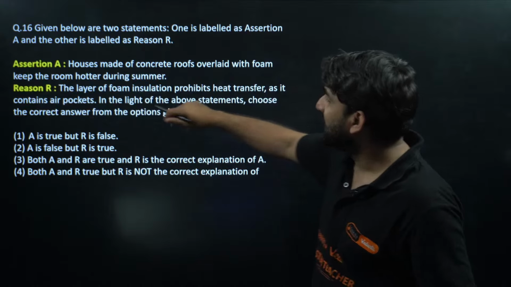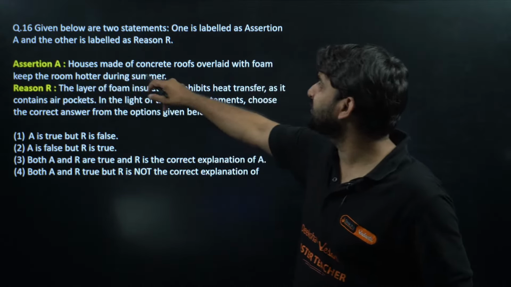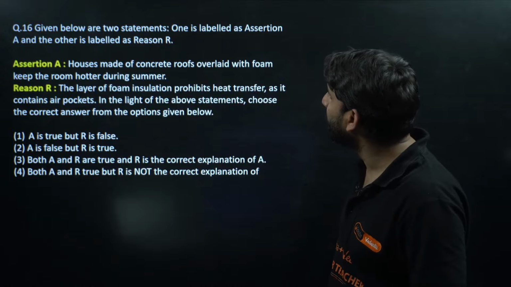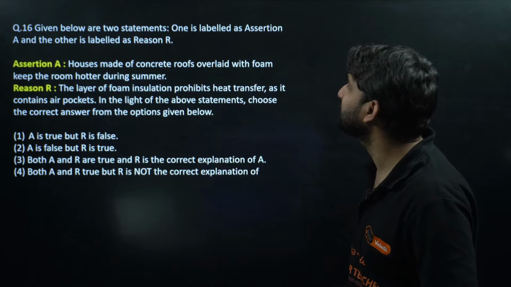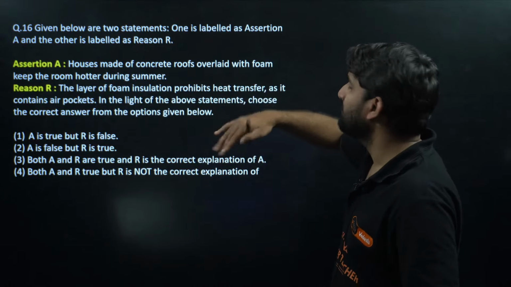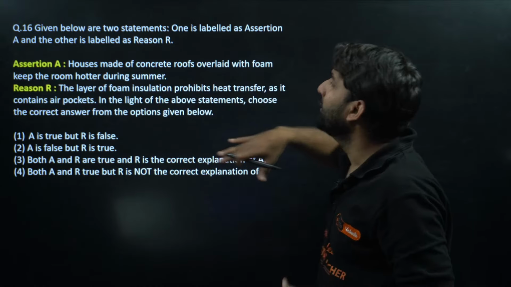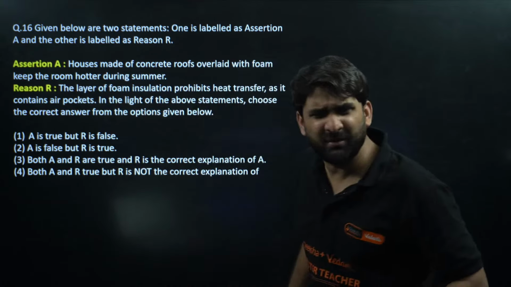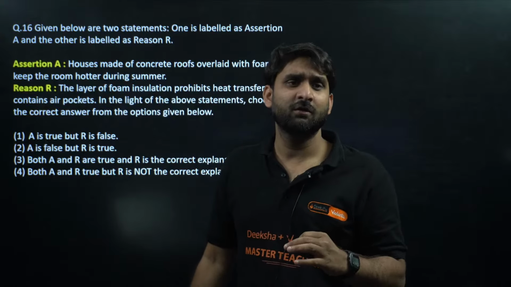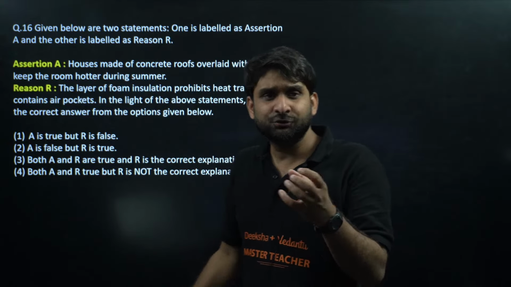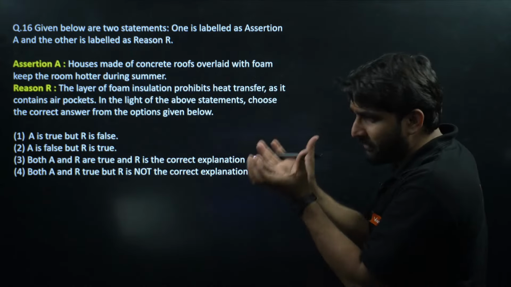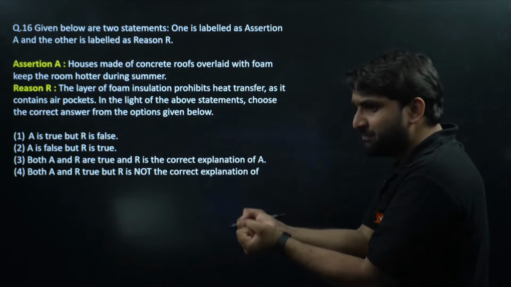Look at the first. Assertion says that houses made of concrete roofs overlaid with foam keep the room hotter during summer. What are they talking about? The concrete roof is there, but it is overlaid with foam, which they say keeps the room hotter. Foam keeps the room hotter? No. Foam keeps the room colder, because inside the foam there are so many air pockets which absorb the heat.